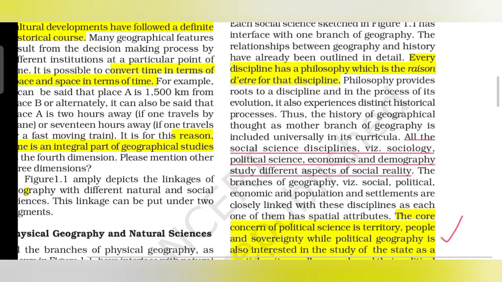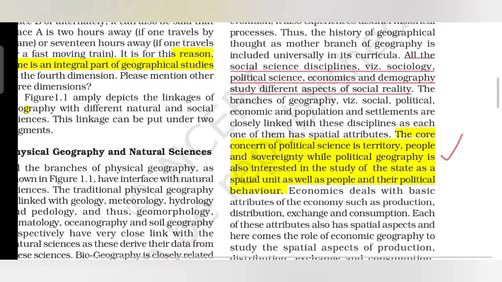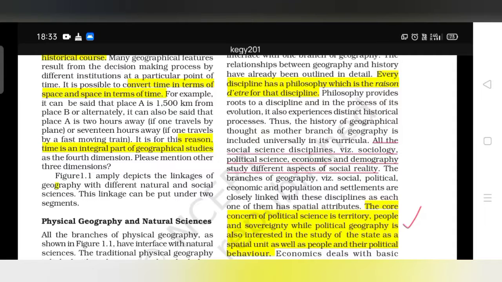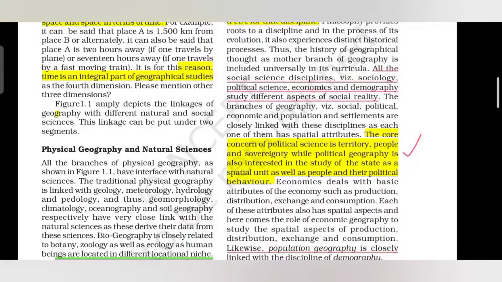Fine. So next, all the social science disciplines, that is sociology, political science, economics, and demography, study different aspects of social reality. So we will study the core concern of political science: territory, people, and sovereignty.